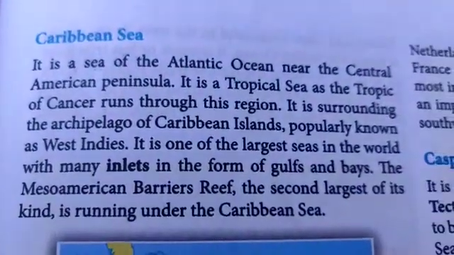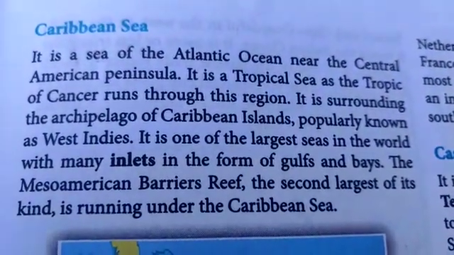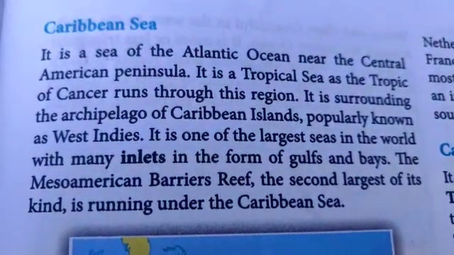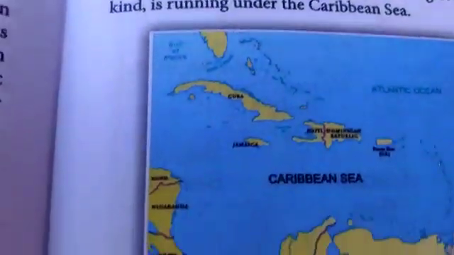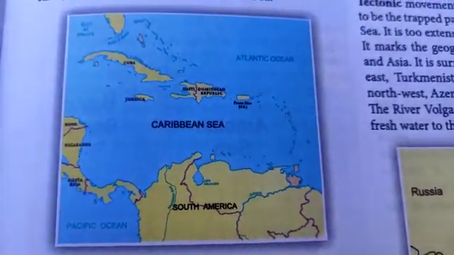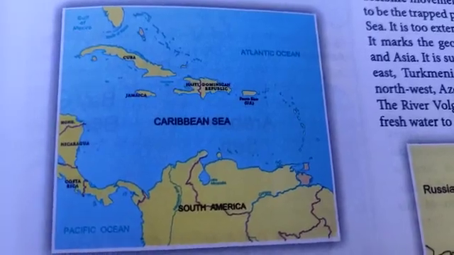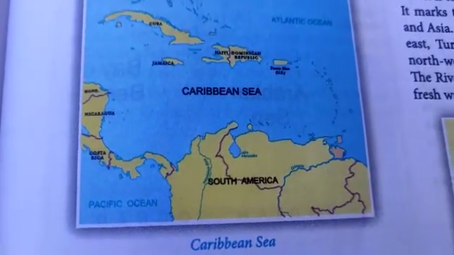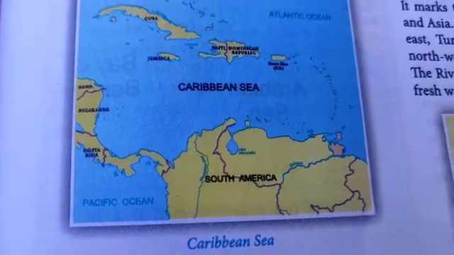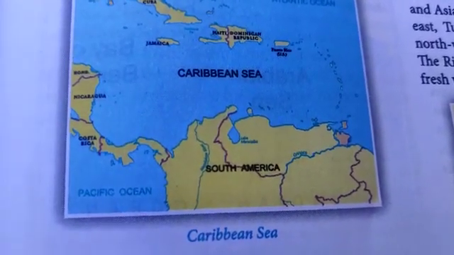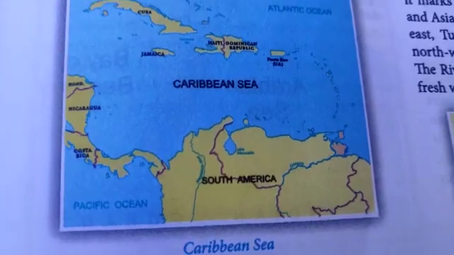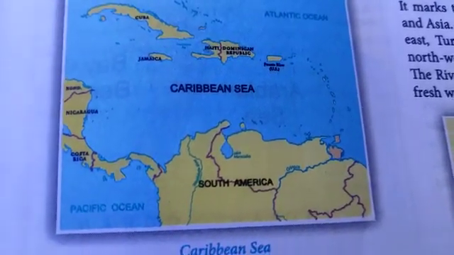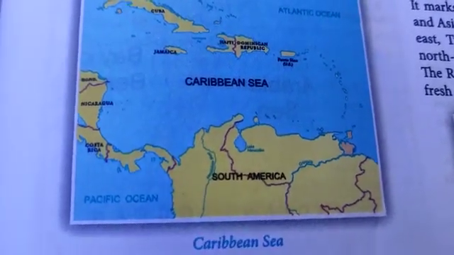Now coming to Caribbean Sea. It is a sea of the Atlantic Ocean near the Central American Peninsula. Can you look at the map over there? Caribbean Sea, it is clearly marked over there. It is a tropical sea, as the Tropic of Cancer runs through this region. It is surrounding the archipelago of Caribbean Islands, which is a group of islands popularly known as West Indies.